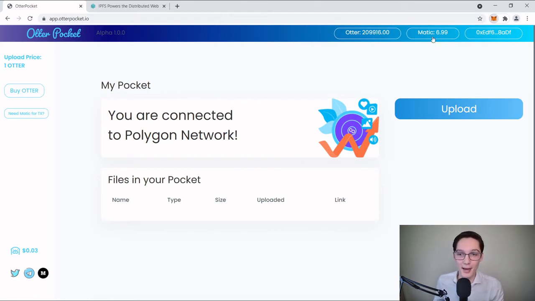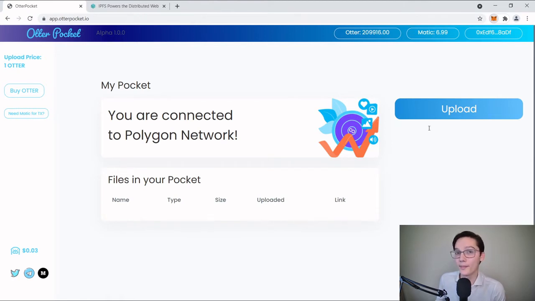We need to connect MetaMask to the Polygon network. Polygon is the blockchain OtterPocket is built off of. Why Polygon? Well, basically because it's a lot cheaper. The transactions, the fees, the gas are a lot cheaper than Ethereum. So it's built off of Polygon. So we have to connect our MetaMask to the Polygon network. And to do that, we have to add a custom RPC, which is basically this gateway that MetaMask can talk to the Polygon network. So we have to fill all of this out, which is pretty simple.